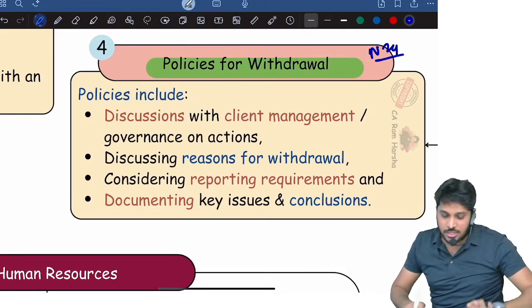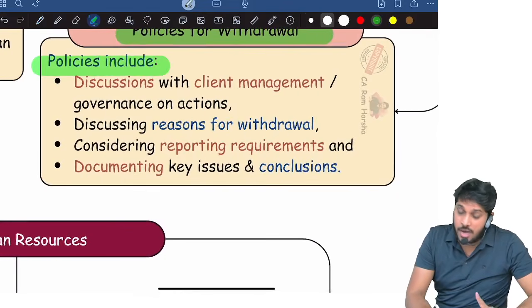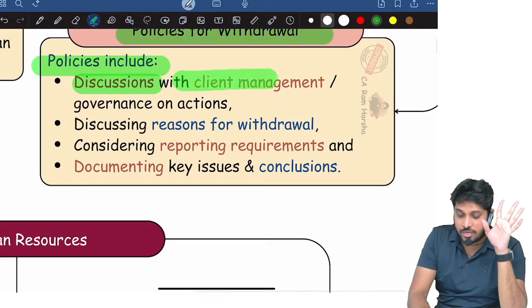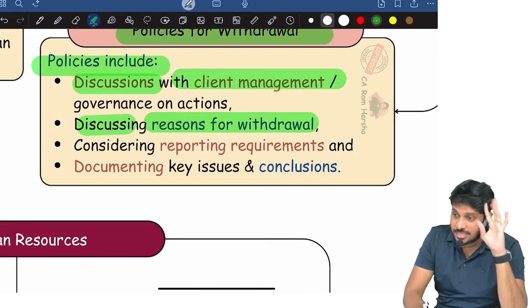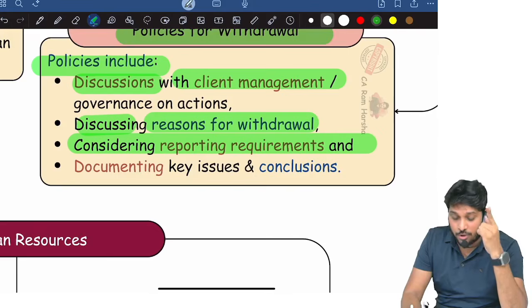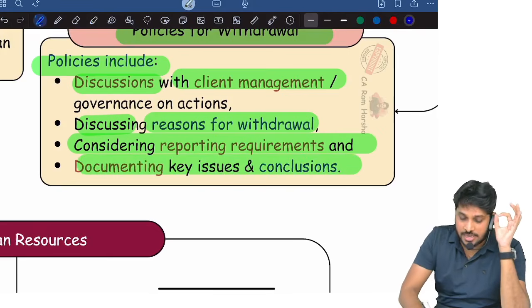So what are policies for withdrawal? Policies must tell you these points. You have to discuss with the client management. You have to discuss reasons for withdrawal. You have to consider reporting requirements. You have to document key issues and conclusions.